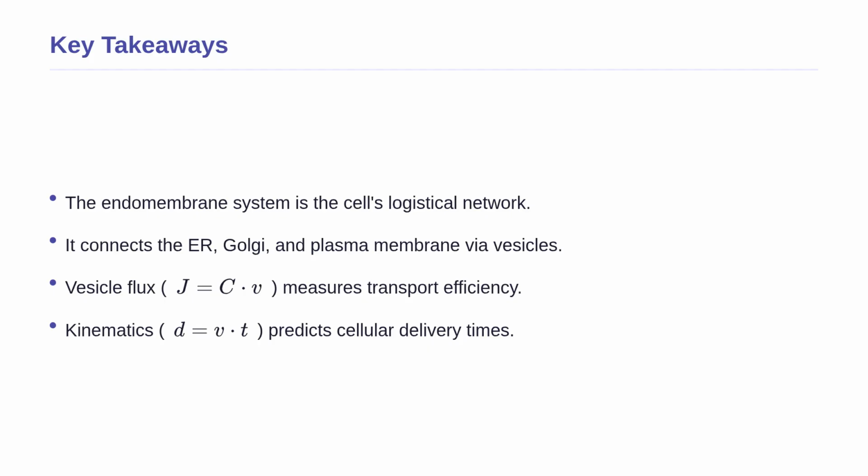We have covered a lot of ground today, so let us review our key takeaways. First, we learned that the endomembrane system is the ultimate logistical network of the eukaryotic cell, turning raw genetic instructions into fully functional proteins. Second, we saw how it seamlessly connects organelles, like the endoplasmic reticulum and Golgi apparatus, using targeted transport vesicles. Third, we applied physics to biology, using the vesicle flux formula to measure exactly how efficiently a cell is manufacturing and exporting its products.